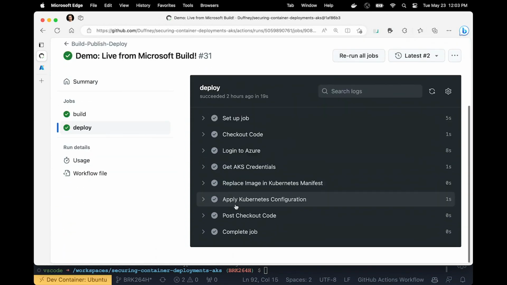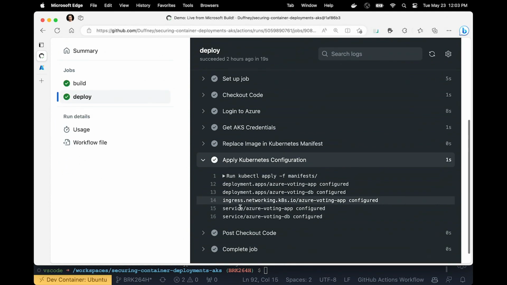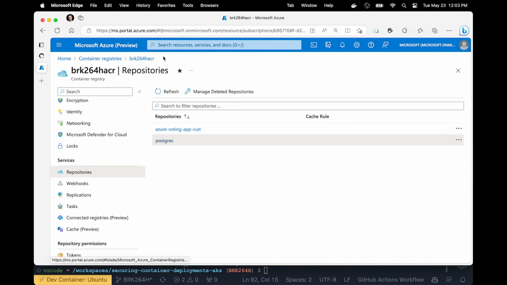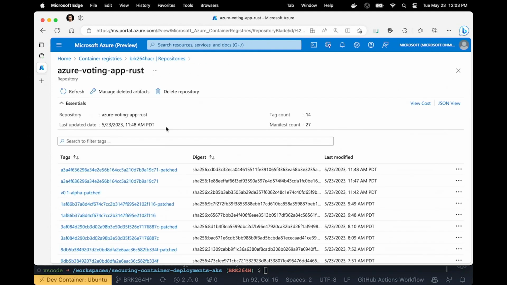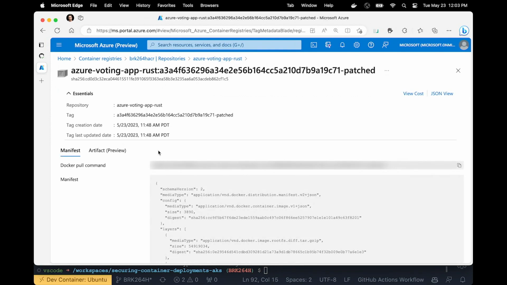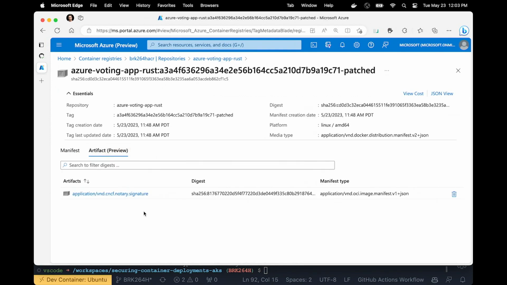And if we go to deploy, we can see that Kubernetes was able to apply the manifest, and it didn't get rejected by Ratify because the images were signed. And if we look at the portal, we should see a bunch of images in here with GitHub SHAs as the tag. And if we look at patched, we should see the Notary signature. So that wraps up the demo. It looks like we have plenty of time for some questions.